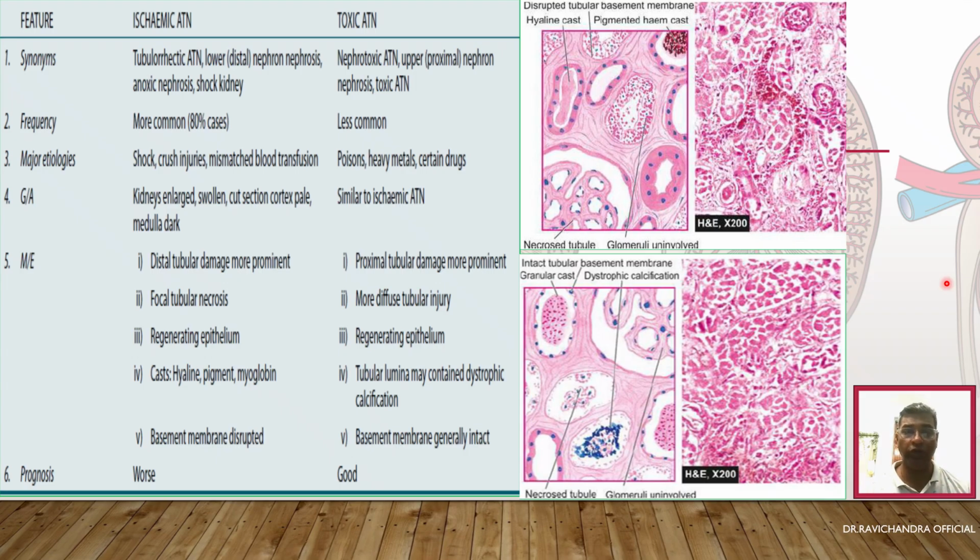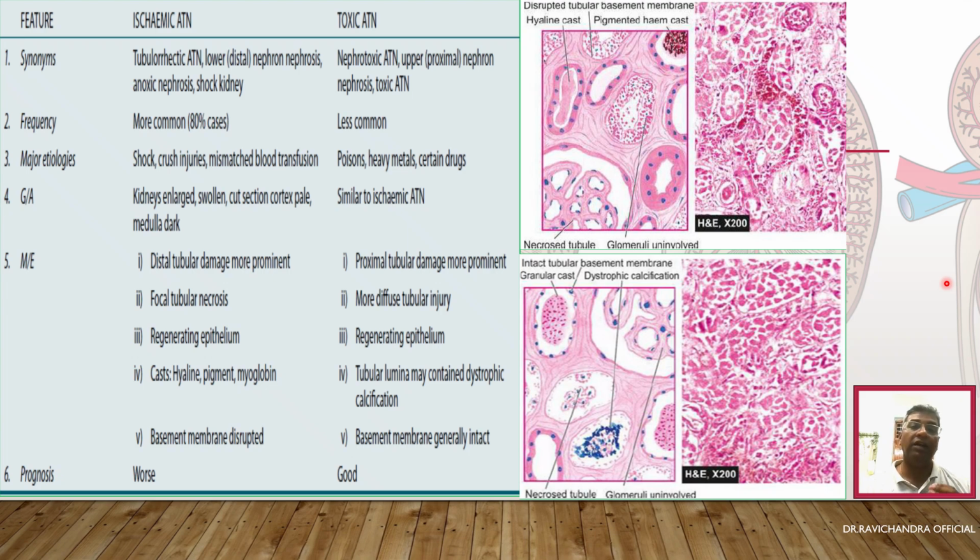So shock kidney, tubulorrhectic acute tubular necrosis, lower nephron nephrosis, anoxic nephrosis are all the synonyms of ischemic acute tubular necrosis. Whereas toxic acute tubular necrosis will cause toxicity to the kidney. So it is also called nephrotoxic acute tubular necrosis, and it is involving the proximal nephron. So the synonyms for toxic acute tubular necrosis will be nephrotoxic acute tubular necrosis and upper nephron nephrosis.